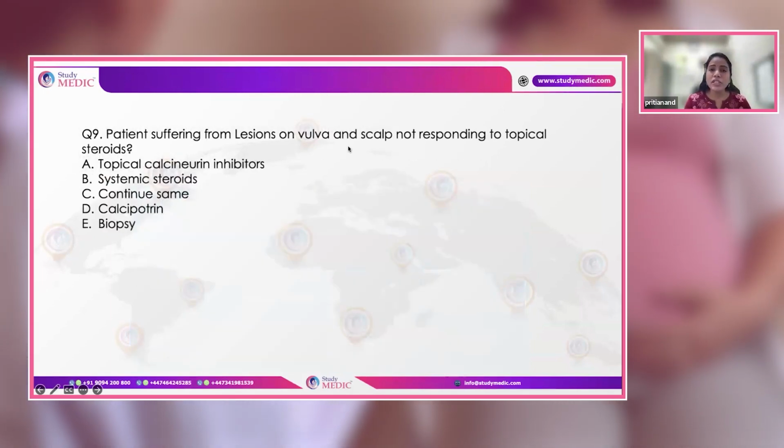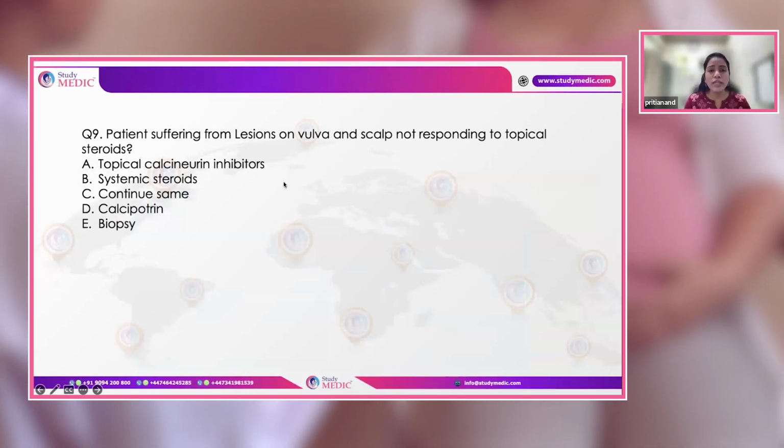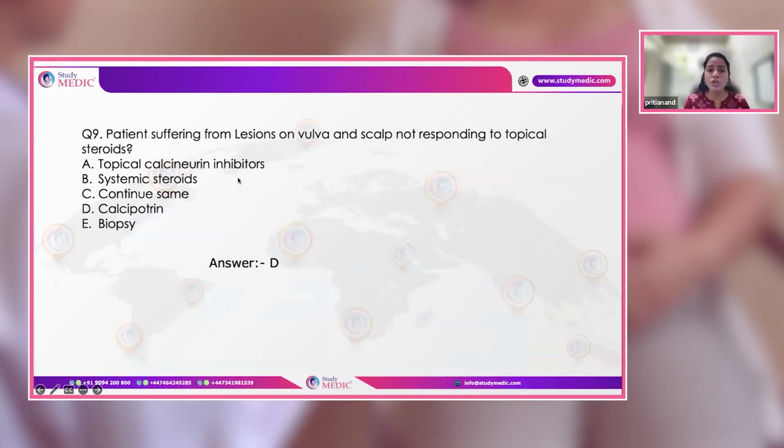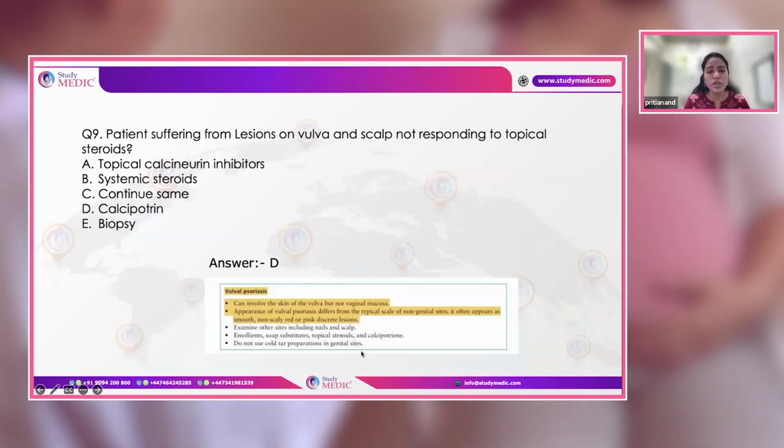The patient is suffering from lesions of the vulva and scapula that are not responding to steroids. Most likely these lesions are psoriasis, and when they are not responding to first line management, then usually the second line management, calcipotriol, is the treatment of choice for psoriatic patients.